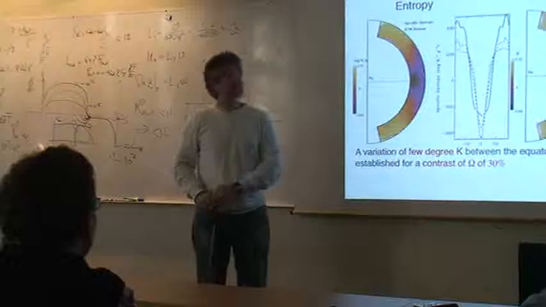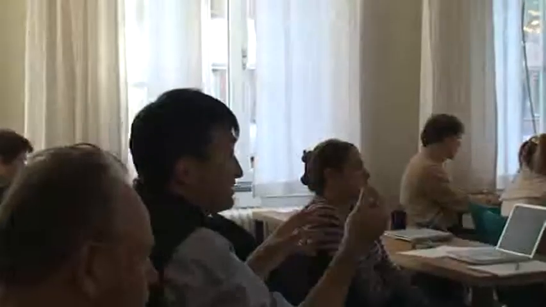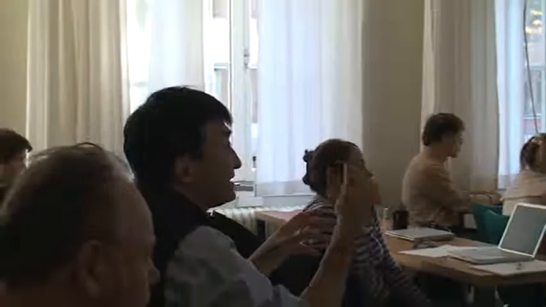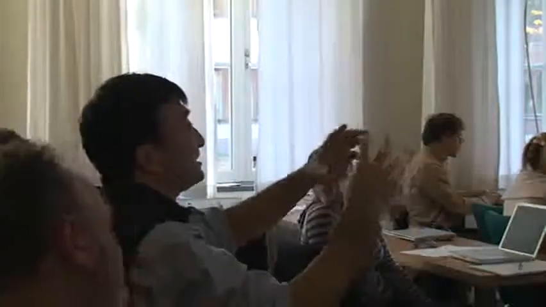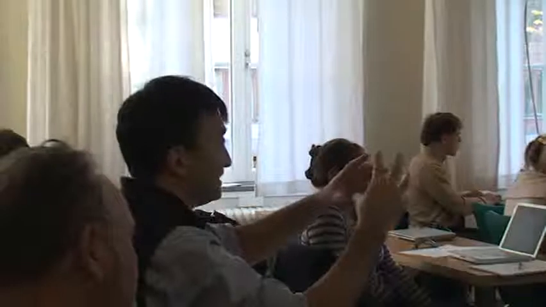Okay, so my concern is that if we consider the averaged equation, in such a case we have some additional term like the Reynolds stress term.